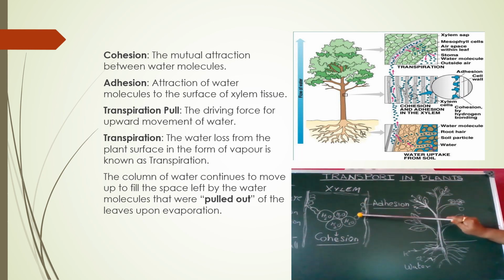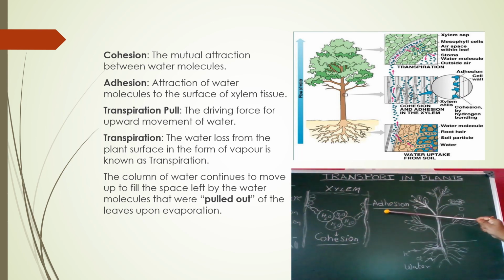This adhesion, the attraction between the water molecules and the surface of the xylem, is called adhesion. Due to this cohesion and adhesion, the water tends to move upward in the xylem. But actually the upward movement takes place by the transpiration pull.